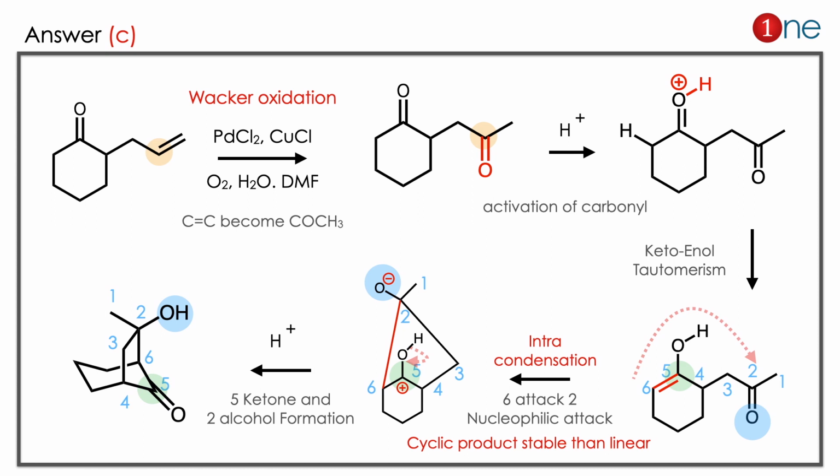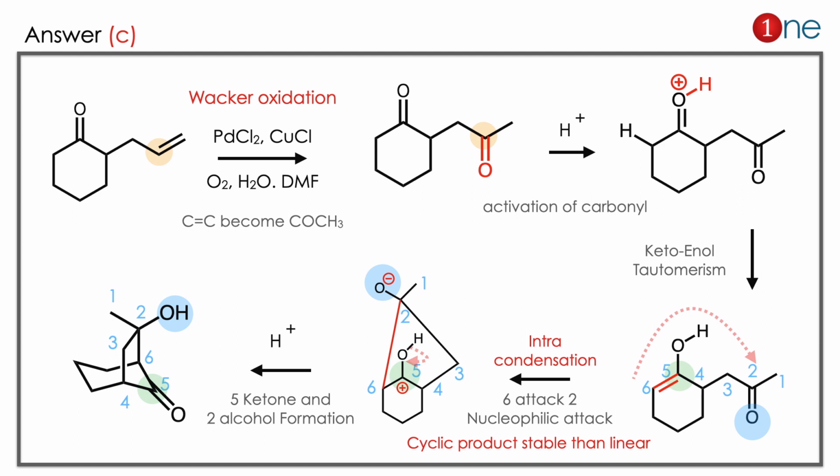The answer is C. Let us see how. The starting material contains an alkene and you are using palladium chloride and copper chloride. You might guess it's a Wacker oxidation. Oxidation means you are introducing oxygen. Here oxidation occurs, C=C bond converts into COCH3. It's a very important one. Alkene is converted into ketone without losing any carbon. This oxidation is important. In ozonolysis you lose the carbon. Here there is nothing lost, just a carbonyl group introduction.